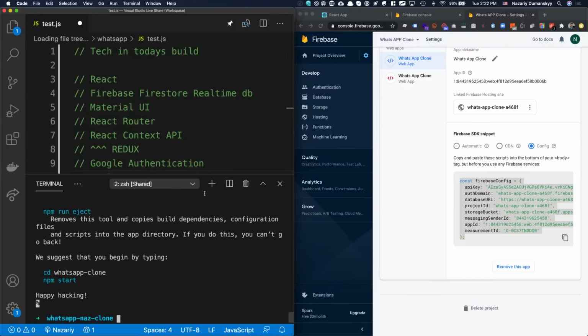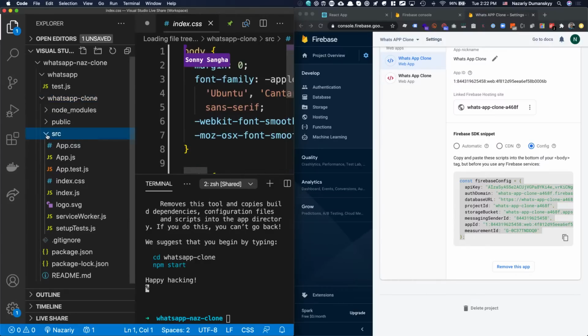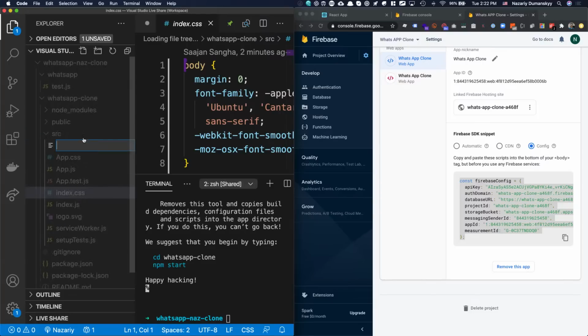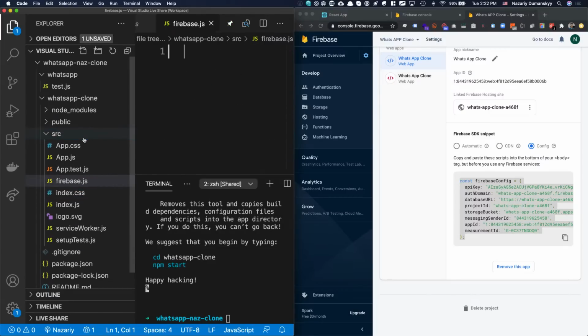Then we'll go over to our code over here and let's open up our files. We should see WhatsApp clone inside of our file directory now. Let's go into source and create a file called firebase.js. So new file, firebase.js, like so. And just paste it in there.